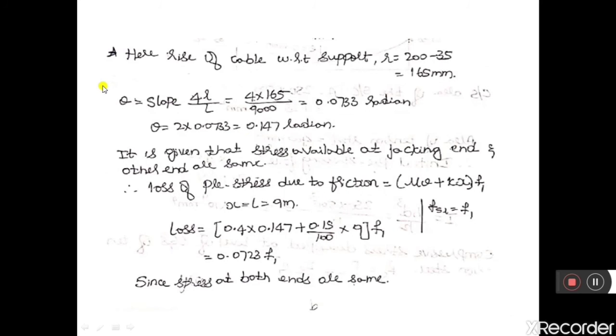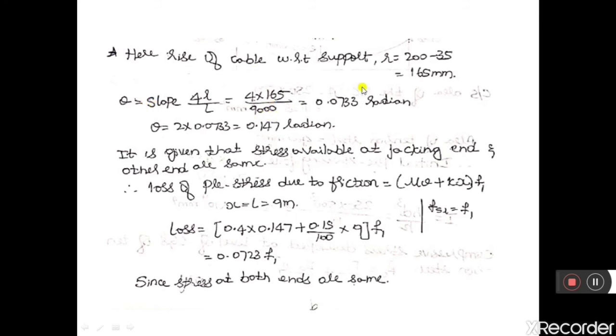So theta is equal to slope. Here the cable is being pulled only from one end, therefore theta is equal to slope, and slope is equal to 4r by L, which is equal to 4 into 165 divided by L. L is the span of the beam, 9 meter, so in millimeter it is 9000 millimeter.